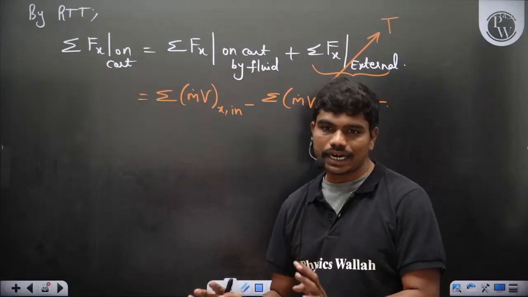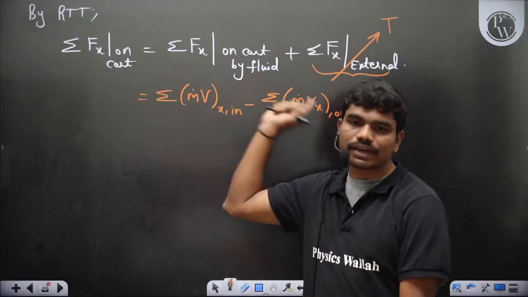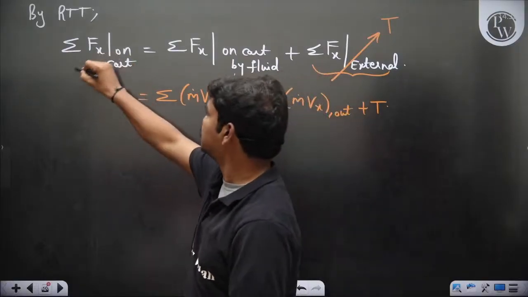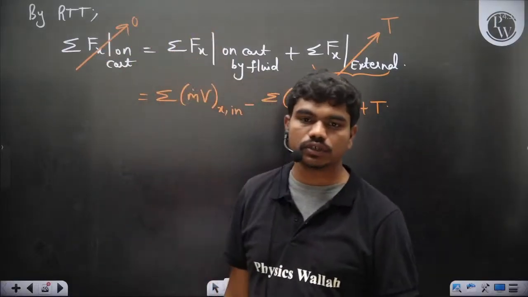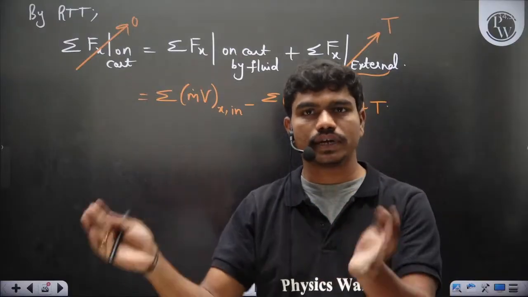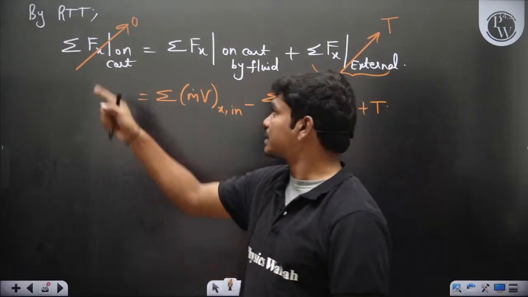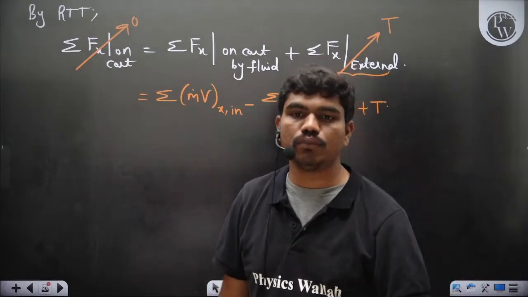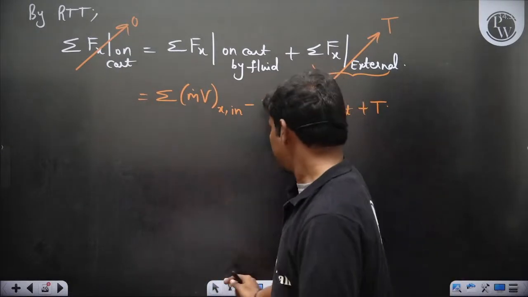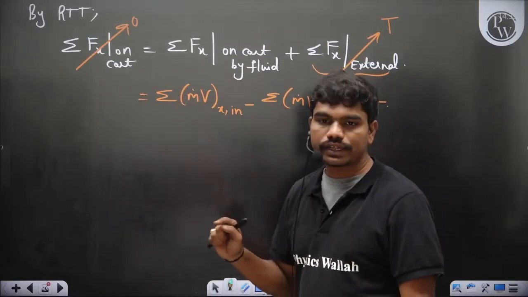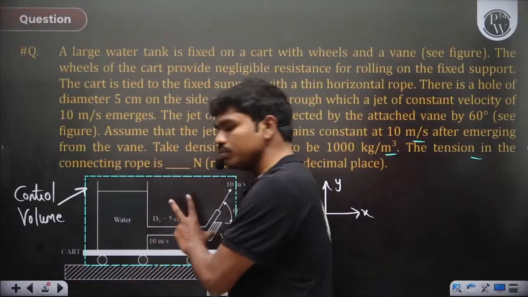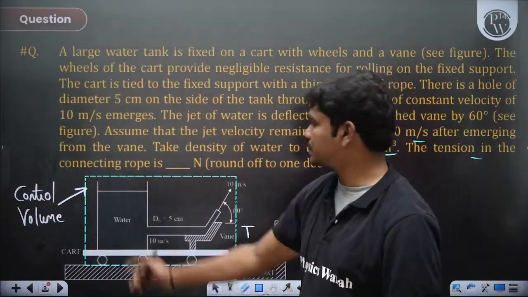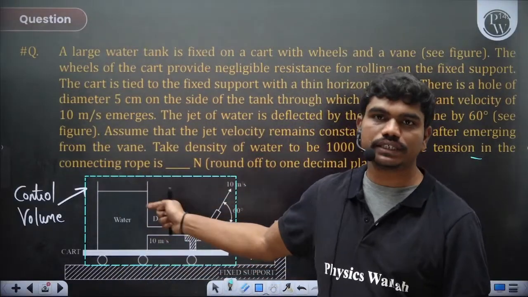Now the cart is in static condition, so because of all these effects, whatever are there, the cart is in static condition. So if the cart is in static condition, this sigma Fx on the cart is 0, correct? Yes or no? Because the cart is not moving, so definitely the sigma Fx acting on the cart is 0, because if there is some force the cart would have moved. Yes, so if you simplify, first of all, if you take this control volume, is there any point on the control surface where fluid is coming inside the control volume?